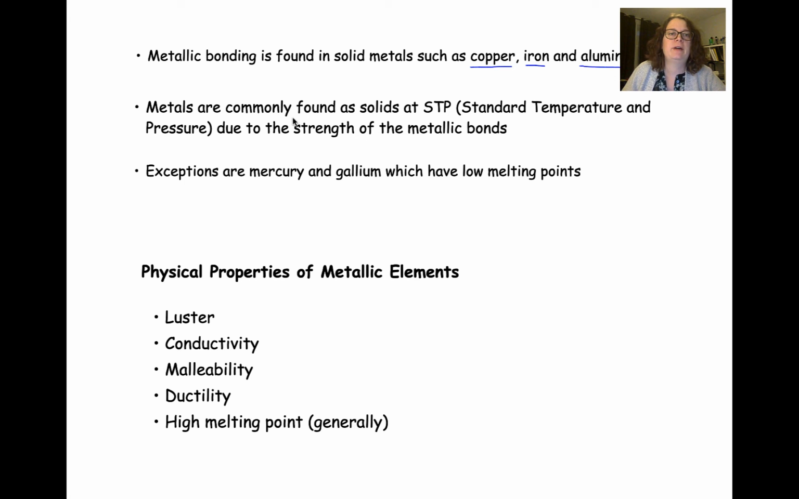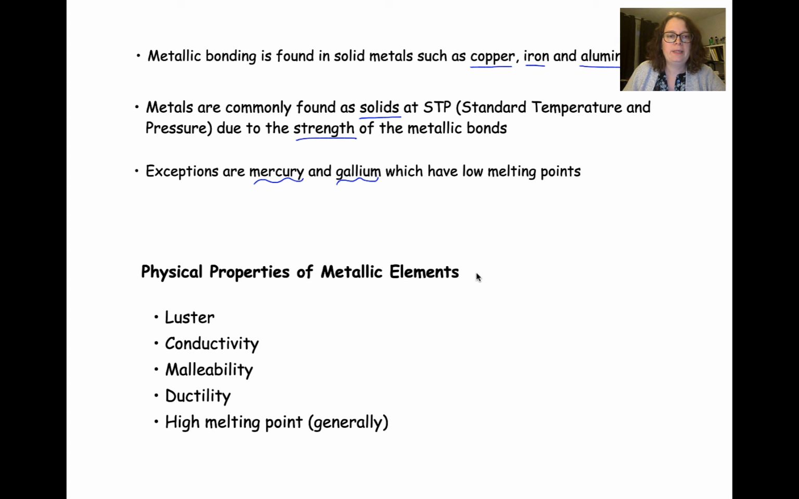And we typically find metals as solids at standard temperature and pressure. Because those bonds are strong, they hold the atoms together in a solid phase. There, of course, are some exceptions to this rule. Mercury is going to be liquid at room temperature, and gallium has a very low melting point compared to other metals.